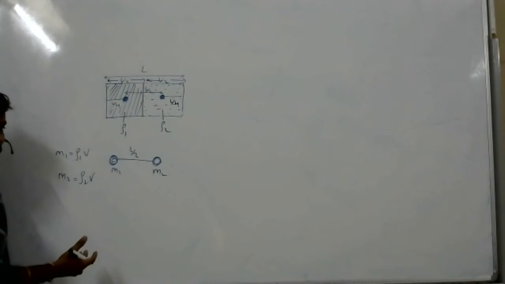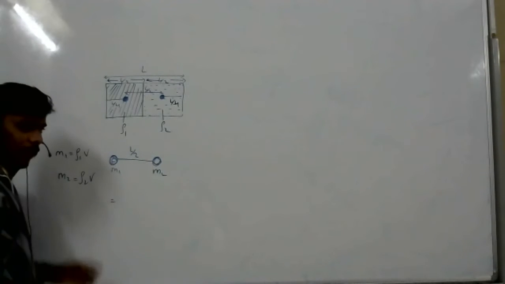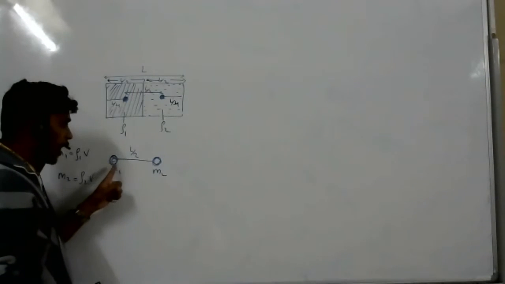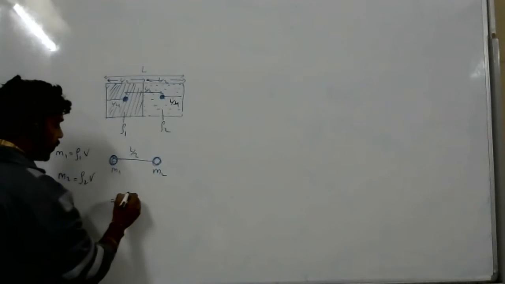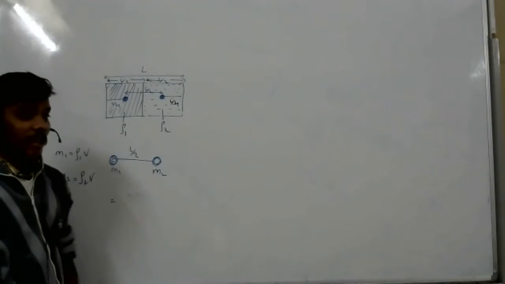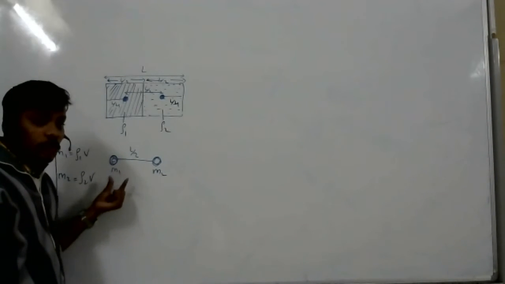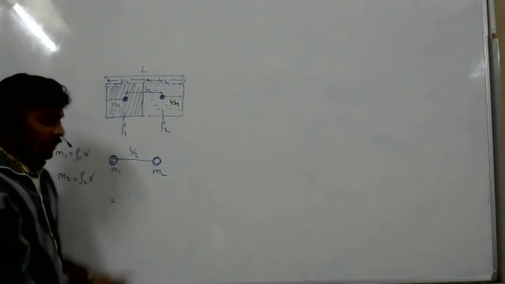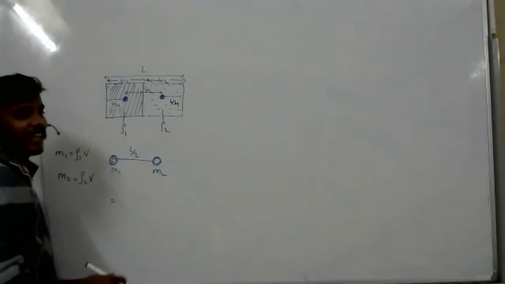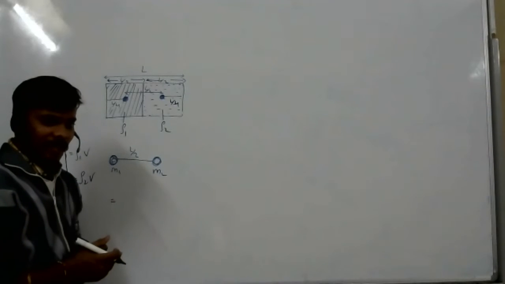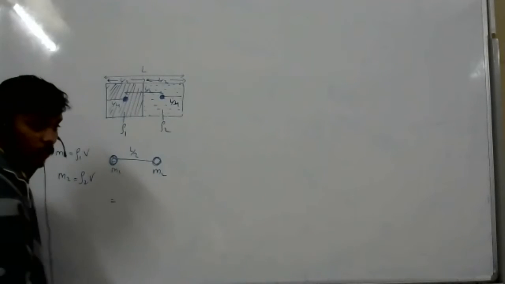Understand? Now, when this type of situation arises, how do you find the center of mass? What is the formula? Sir, M1 R1 plus M2 R2. Find the center of mass of the second body from the first body. One of them will be multiplied by zero if we take one as the origin.